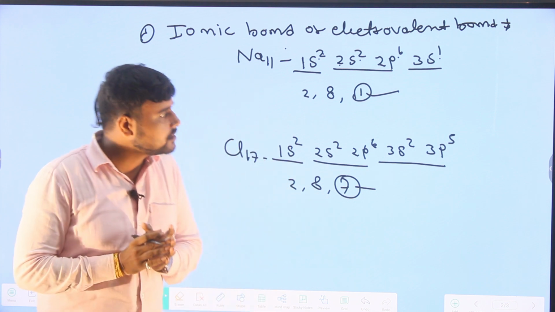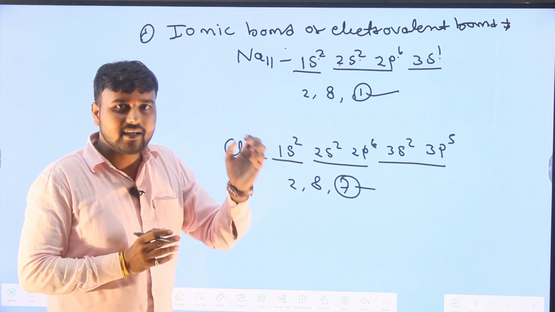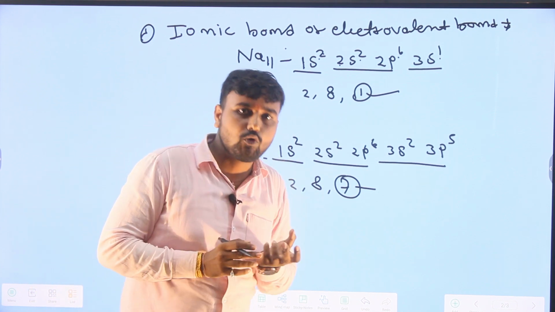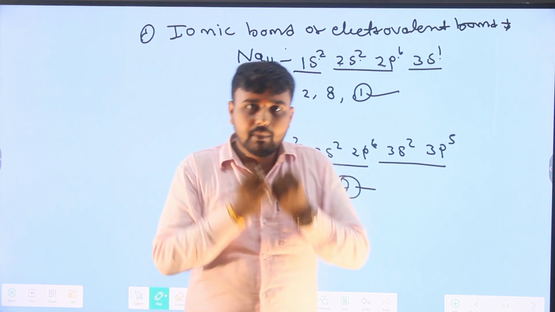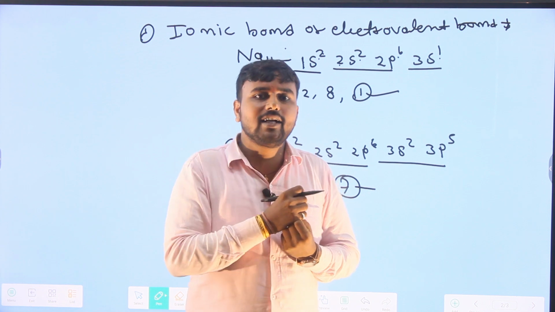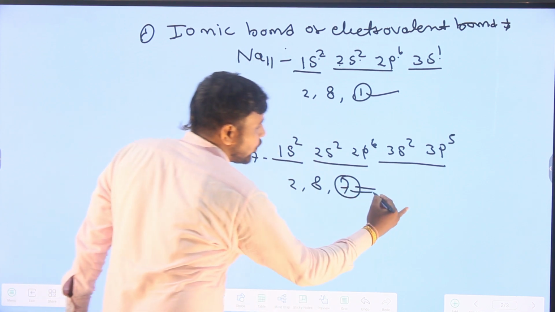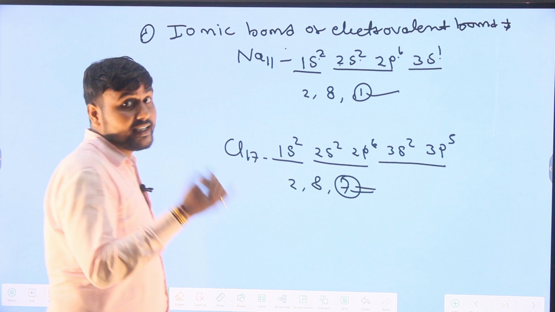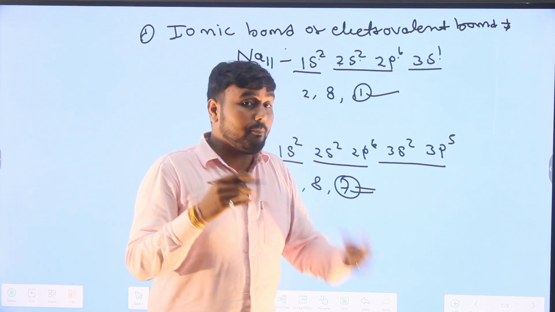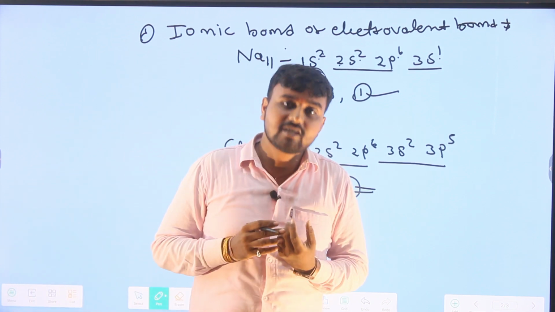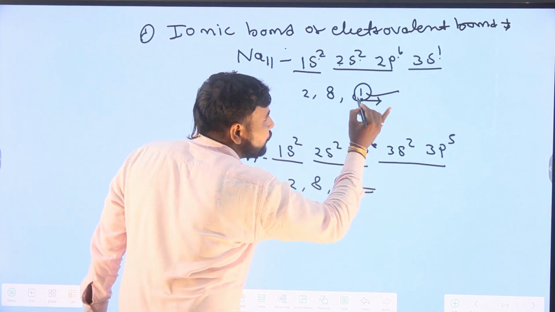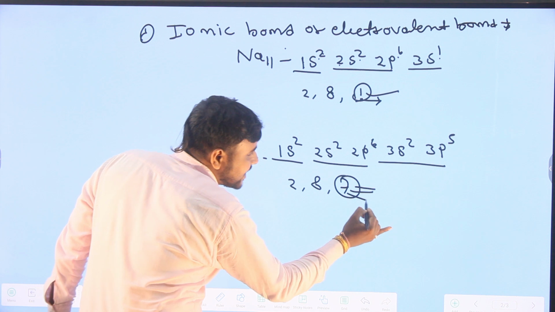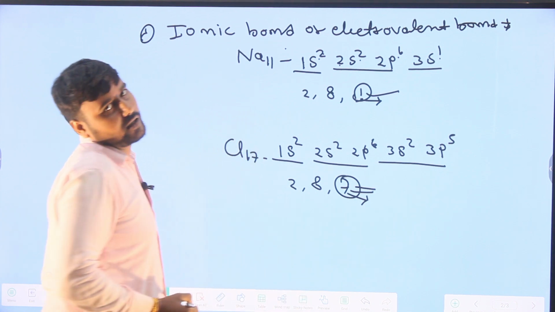According to the octet rule, the sodium atom needs 8 electrons in its outermost shell to obtain minimum energy and maximum stability, and likewise chlorine also acquires 8 electrons in its outermost shell. So the sodium atom donates its 1 electron and the chlorine atom accepts 1 electron.